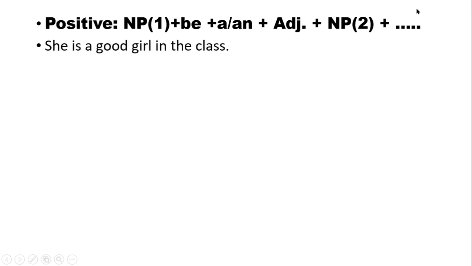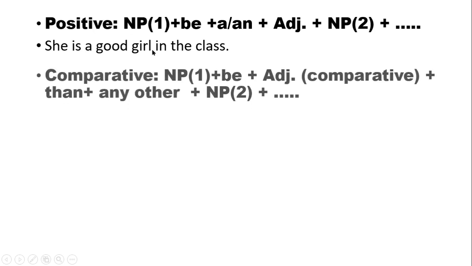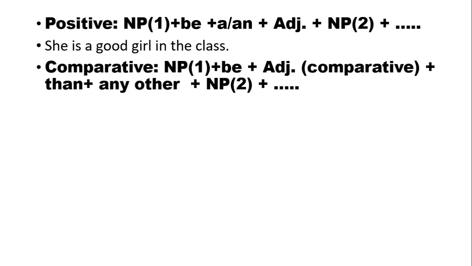So here you can see an example: She is a good girl in the class. This is the structure of a positive sentence, and this is an example. Secondly, here you can see the structure of a comparative sentence.